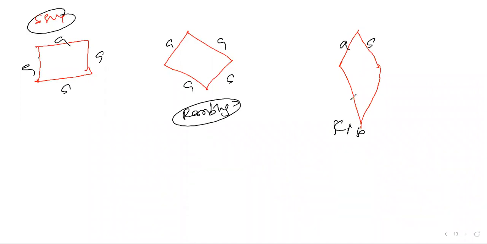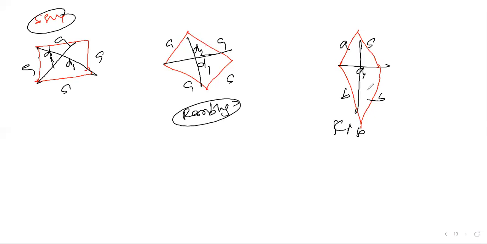Here these sides are the same, or these sides are the same. Next, in the square the diagonals are the same, D1 and D2 the same. Here in the rhombus the diagonals are different, this is D1, this is D2. In the kite, diagonals are also different. This is the difference of these three. Now it's clear.